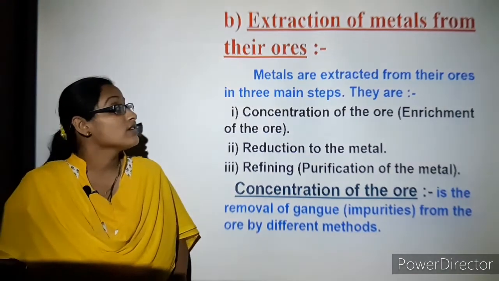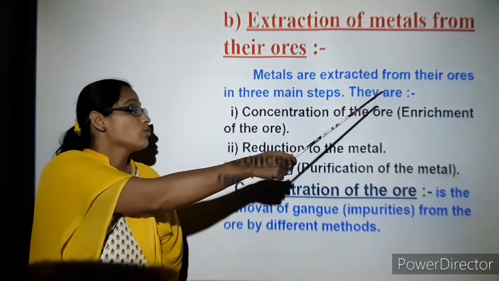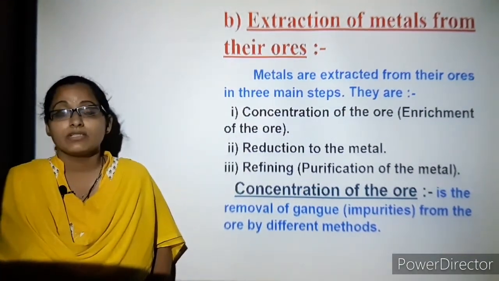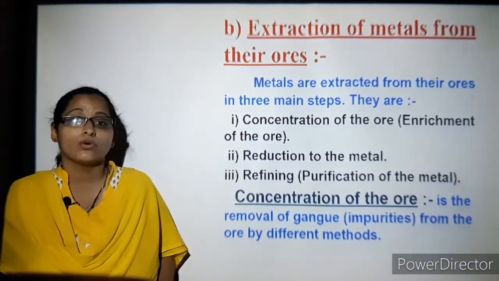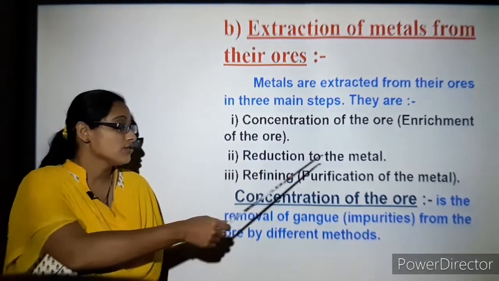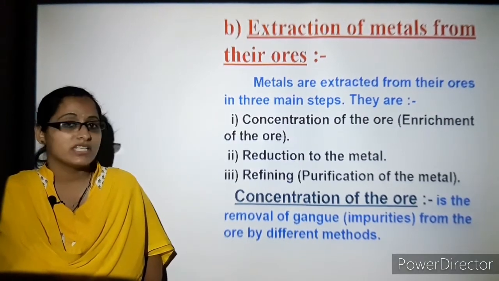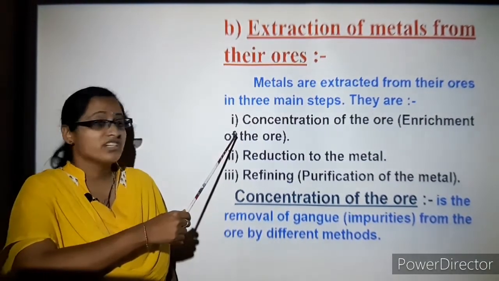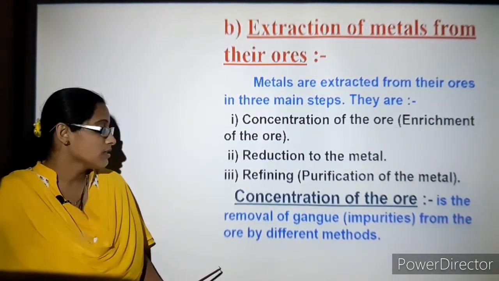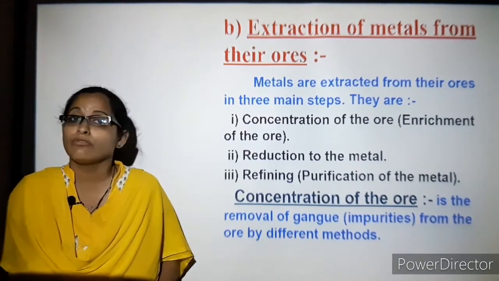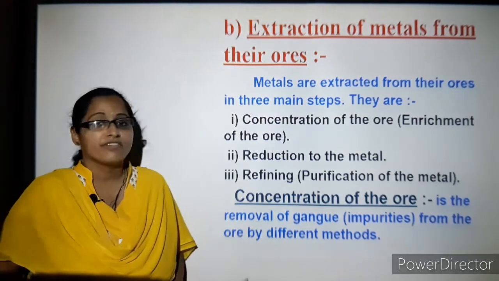So let's understand the extraction of metals from their ores. Metals are extracted from their ores using three main steps. The first one is concentration of the ore, also known as enrichment of the ore. Next comes the reduction to the metal, and finally the refining or purification of the metal. So let's start with the first step, concentration of the ore. What is concentration of the ore? It is the removal of impurities, which as we said before are also known as gangue, from the ore by different methods.